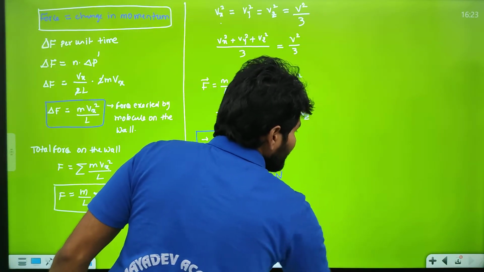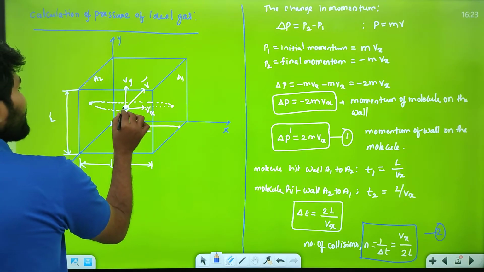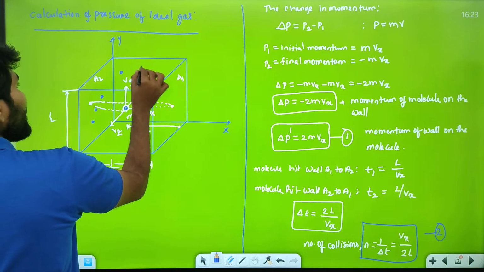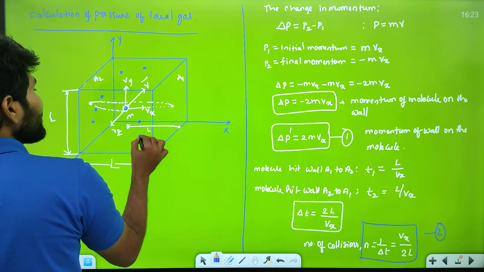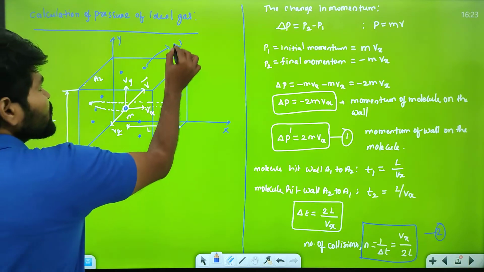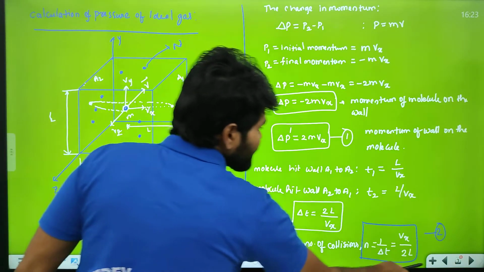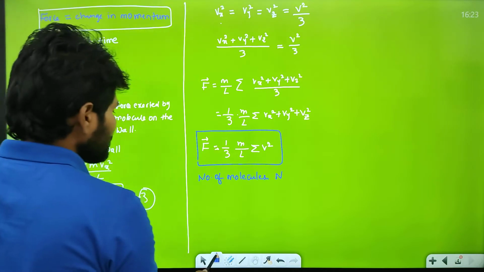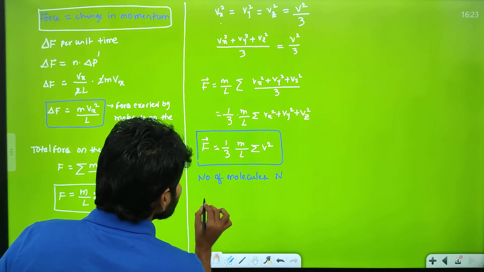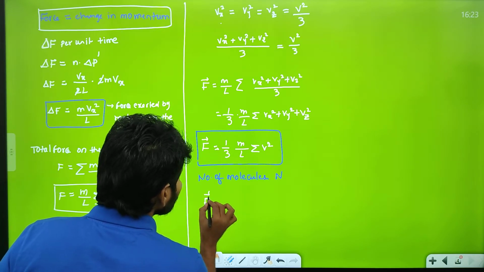But now I am considering a number of molecules, say N molecules. So how will this equation change?